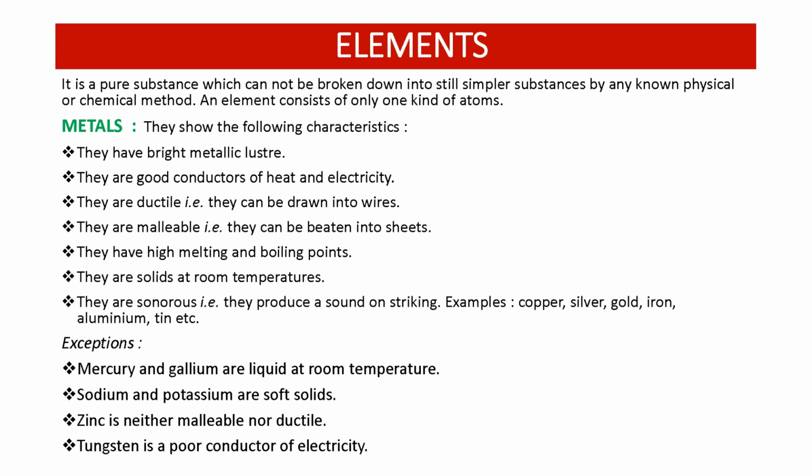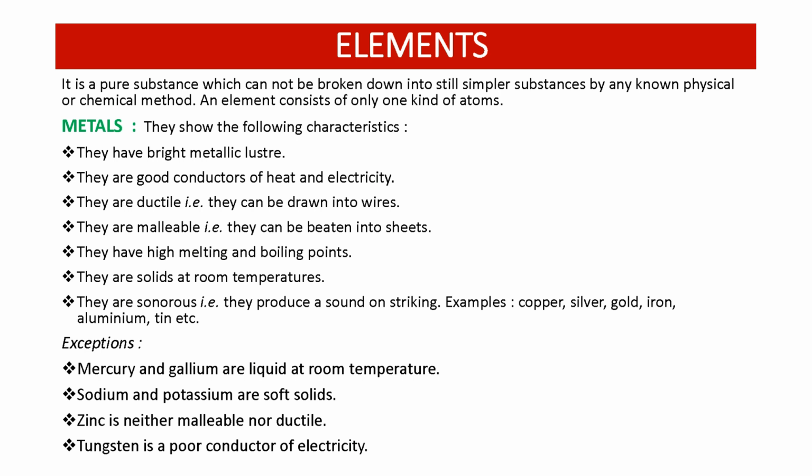What are metals? We know the characteristics of metals. They have bright metallic luster, meaning all metals are lustrous or shiny. Metals are good conductors of heat and electricity. Metals are ductile, meaning they can be drawn into thin wires. This property is known as ductility. Metals are malleable, meaning they can be beaten into sheets. Metals have high melting and boiling points. Metals are solid at room temperature.